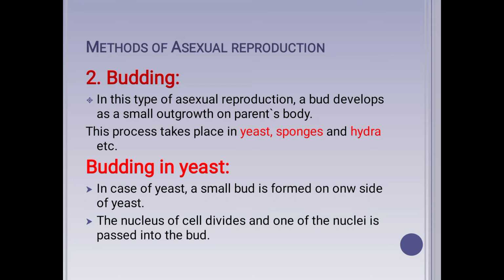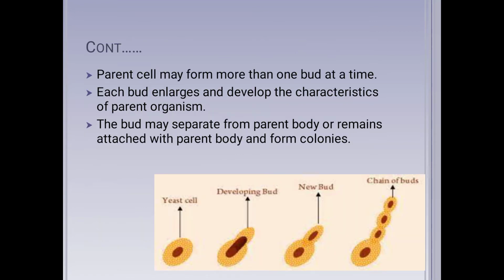First of all, we will have a look at budding in yeast, that is the unicellular fungus. In the case of yeast, a small bud or small outgrowth is formed on one side of the parent yeast. Then the nucleus of the parent cell divides into many nuclei, and one of those nuclei is passed into that outgrowth that has grown on the parent body, and that we are going to call a bud. The parent cell may form more than one bud at a time, and each bud enlarges and develops the characteristics of the parent organism.